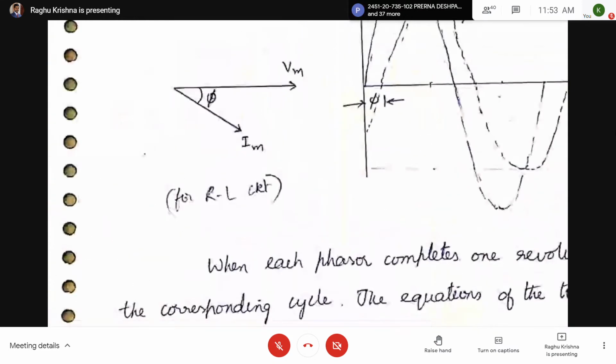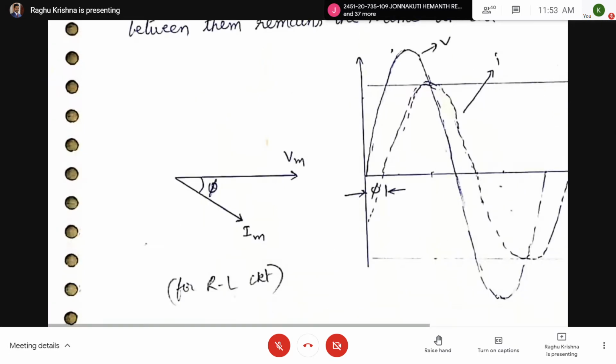Now you have two terms. One is the phasor. A phasor has a magnitude and rotates at a constant angular velocity omega radian per second. Next, phase difference.